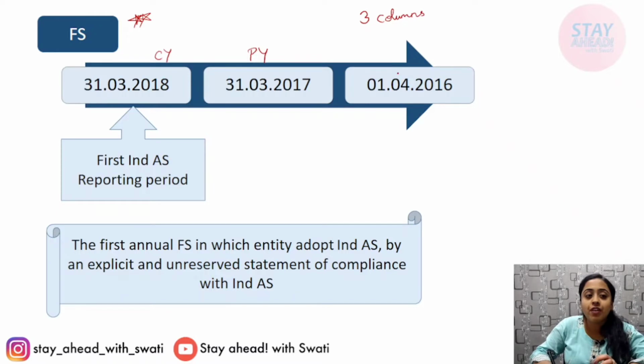That is, one more column will be added, that is the beginning of the period. This means 31st March 2018, 31st March 2017. Now opening figures of this also need to be shown.